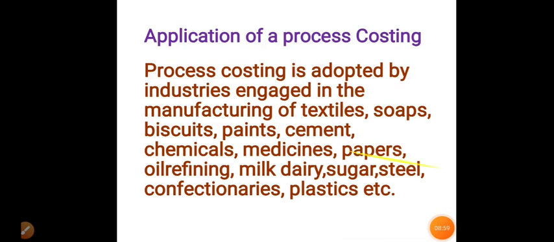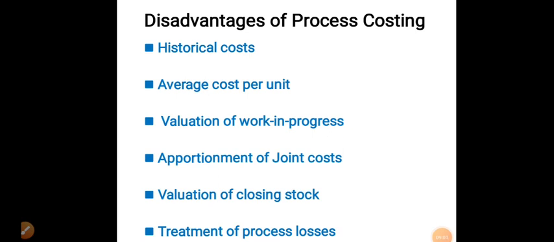Next we'll see the disadvantages of process costing. Okay, what are the disadvantages or drawbacks of process costing? First one, historical cost. The cost ascertained at the end of the process is called historical cost, which is of very small use for managerial control. It's not a present cost, it's called the historical cost, and it has very little use.